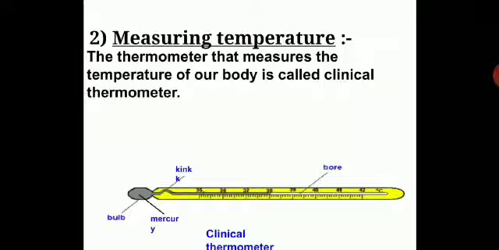In the clinical thermometer, you need to draw this bulb, and you need to draw this kink. What is a kink? A kink is a constriction, you can see a bend in the thread of mercury inside. We will see what exactly the purpose of the kink is in this session. You have to draw this in your notebook.